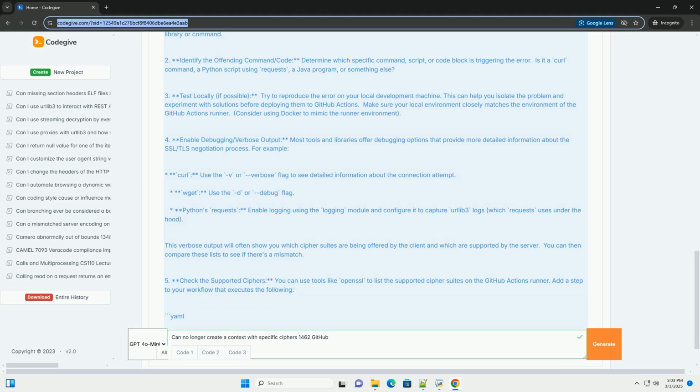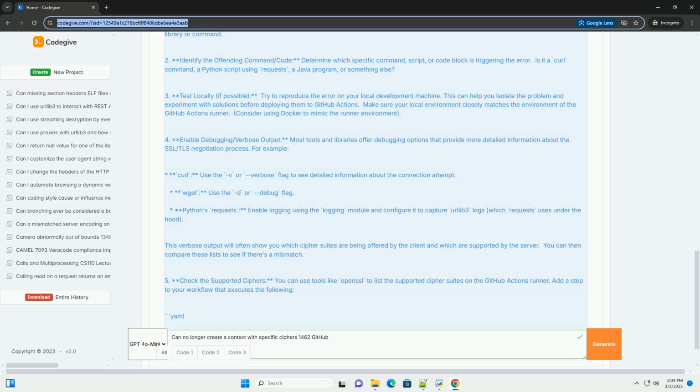Common causes. 1. Outdated dependencies or software: older versions of libraries like OpenSSL, curl, Git, Python's requests module, or Java's SSL libraries might be configured to use outdated cipher suites that are no longer enabled by default on modern systems. 2.